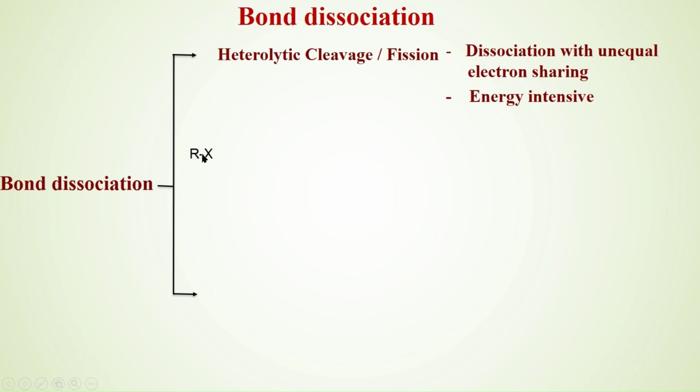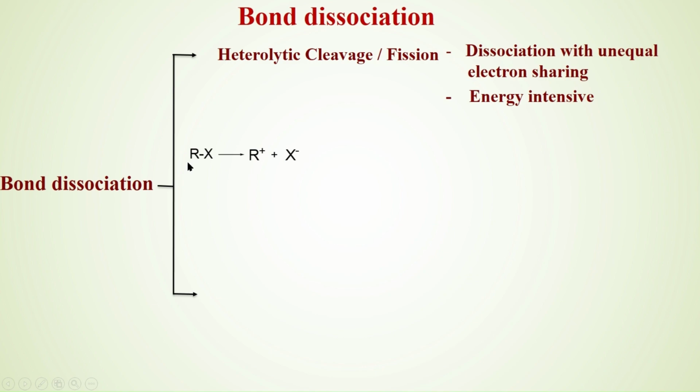That's why the halogen becomes electron rich and the carbon becomes electron deficient. This gives rise to polar bonds. When the bond breaks, X takes its electrons with it. When it takes away the electrons, R becomes electron deficient and X minus becomes electron rich. This is heterolytic cleavage. There is unequal sharing of electrons during the division.